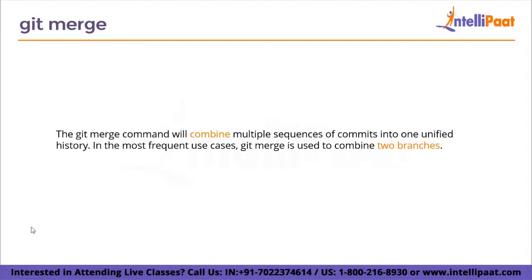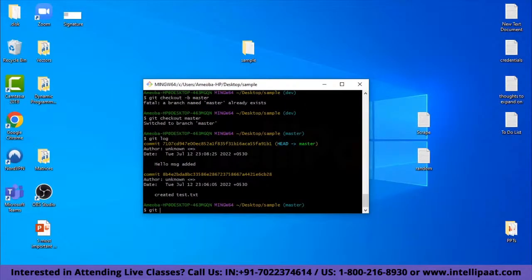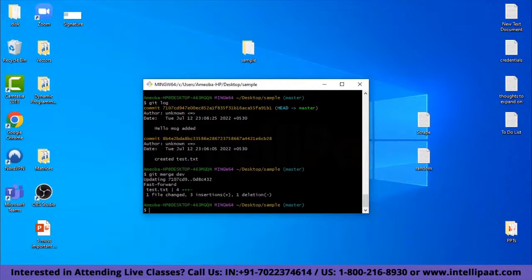Now let me show you guys how to do that. So now we are in the master branch and we want to merge your friend's branch, which is the dev branch. So the command goes like this: git merge and the name of the branch you want to merge, which is dev. The merge was successful and it shows what changes had been done. There were 4 changes, 3 lines of code were added and 1 was deleted.